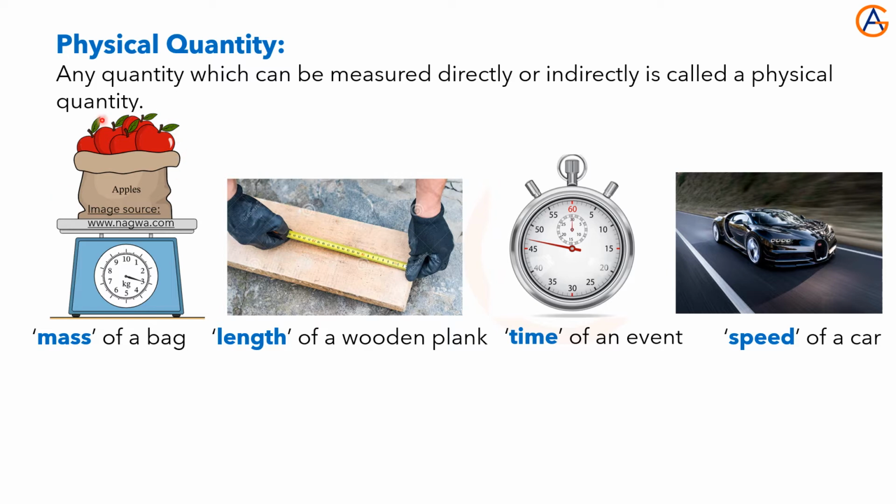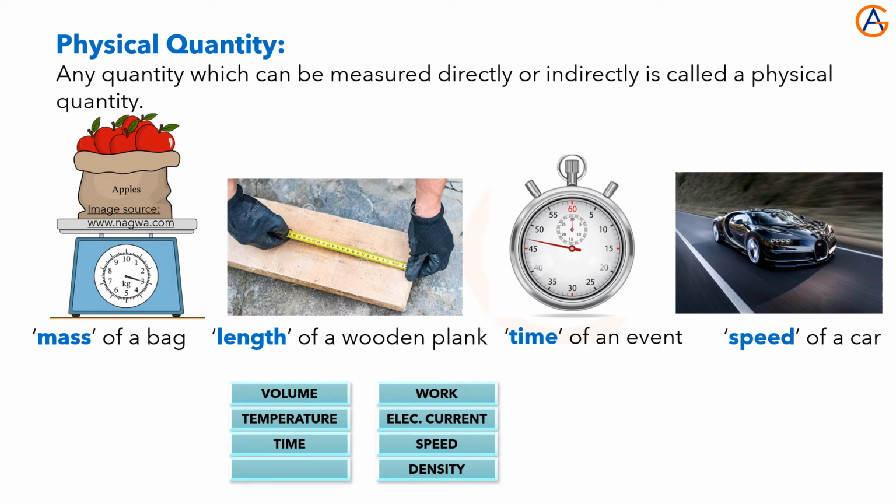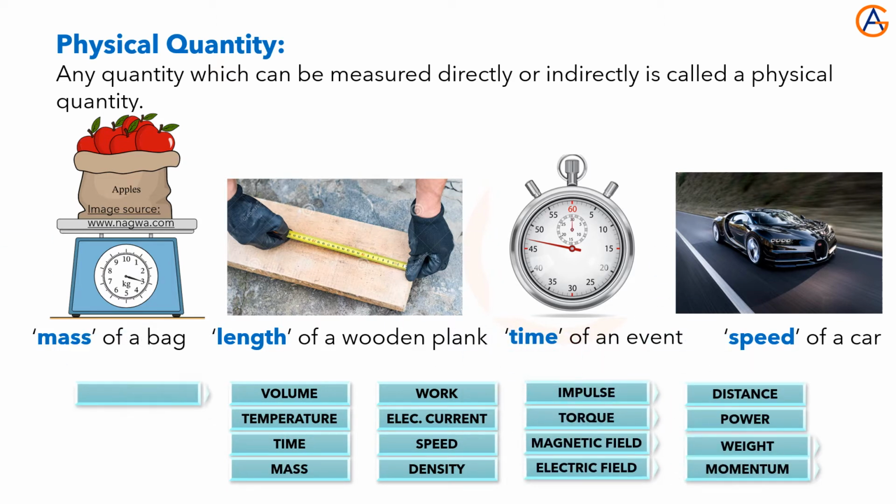Here we are measuring the mass of the bag. So mass is a measurable quantity. Here the length of the wooden plank is measured. So length is a physical quantity. The same way, we measure the time of an event. So time is a physical quantity. We also measure the speed of a moving car. So speed is a physical quantity. Not just mass, length, time, speed, we have many physical quantities which we measure. Some of them are listed here.